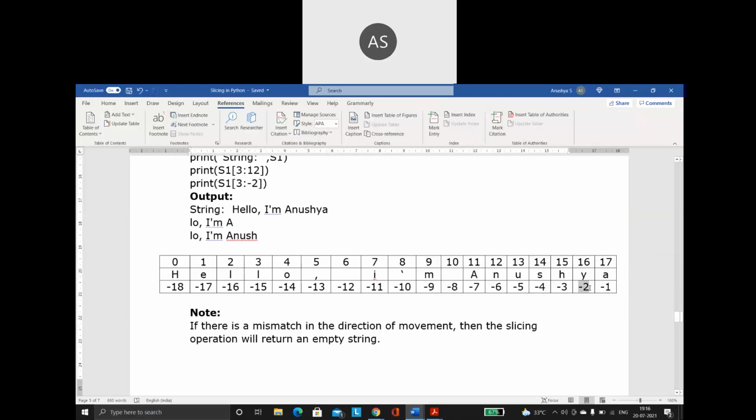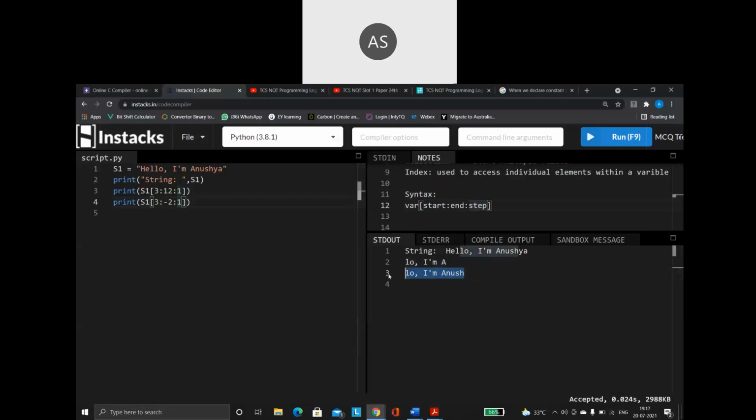Same way, if you say minus 2, it will stop one index position before, so it takes only till minus 3. From index position 3, a positive index, I am asking it to take each and every character till minus 3, because the ending value is minus 2. So all these values are going to get printed.